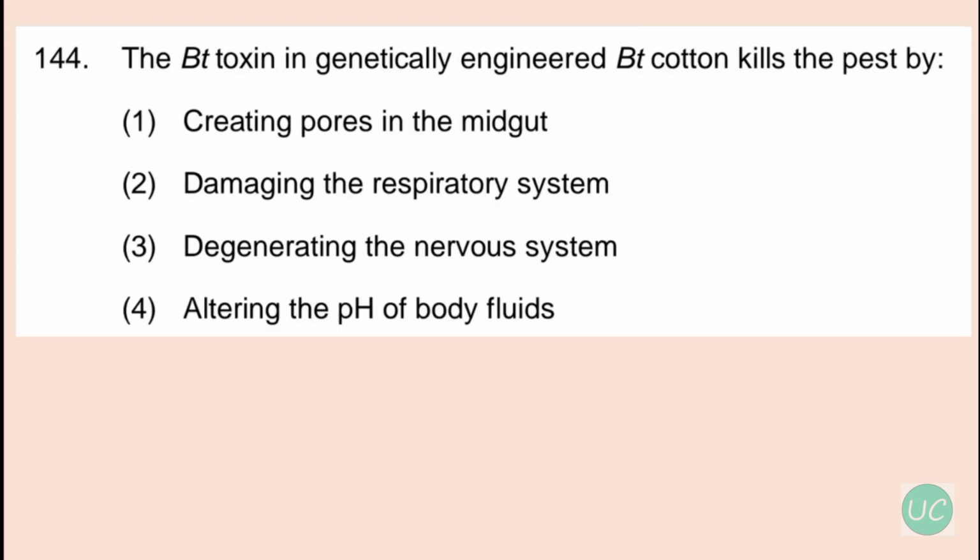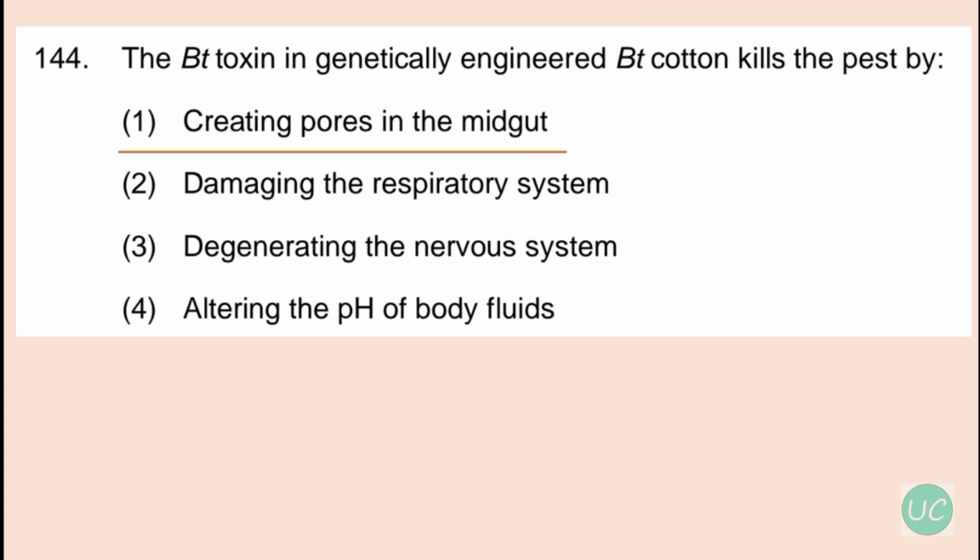Okay, our next question, the Bt toxin in genetically engineered Bt cotton kills the pest by. So the very first option is correct, that is creating pores in the midgut. Now the Bt toxin gene in Bt cotton produces a protein crystal which is inactive in the plant but becomes active when an insect eats the plant.